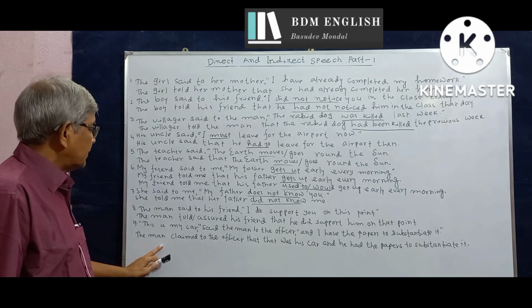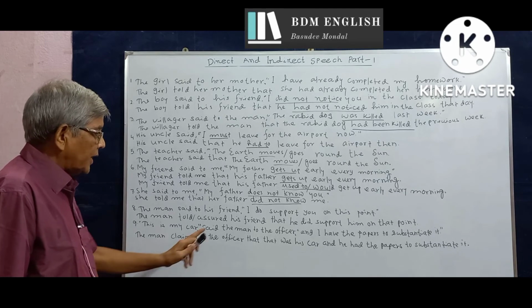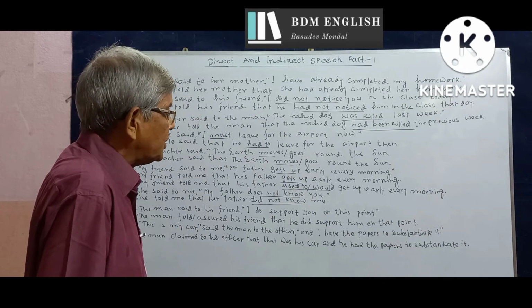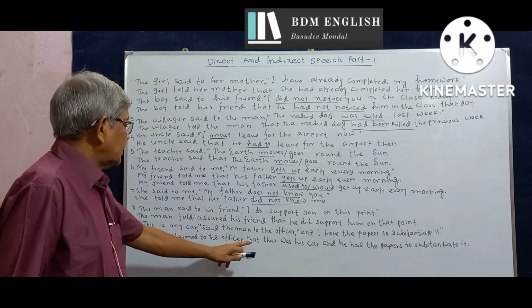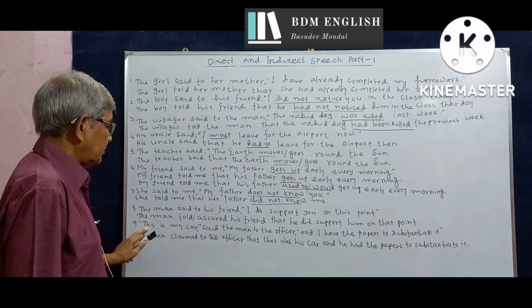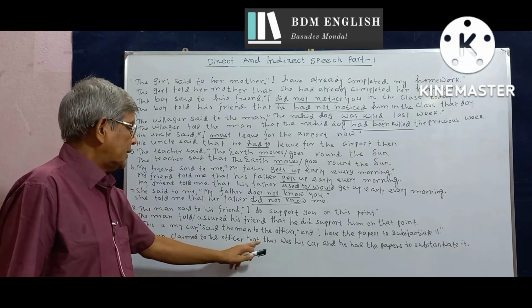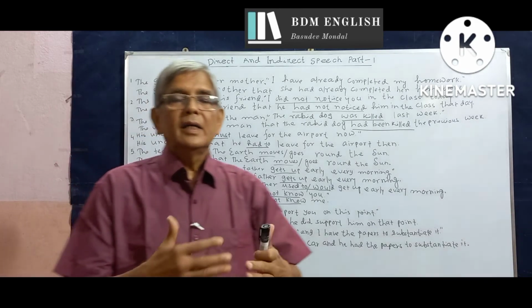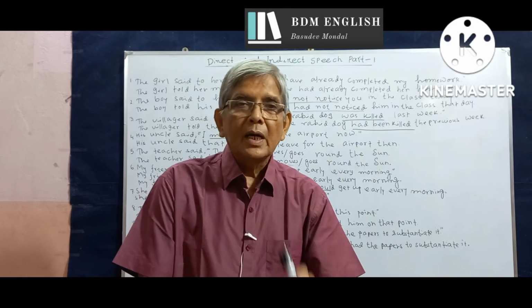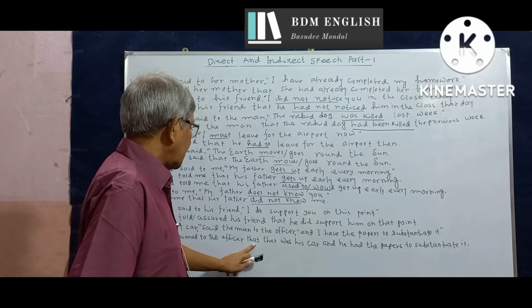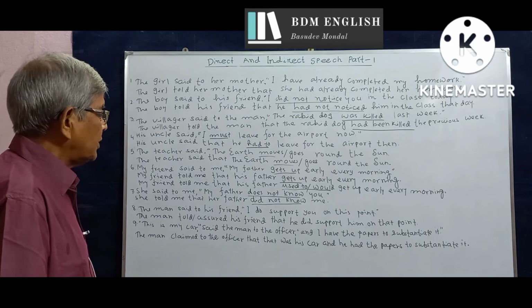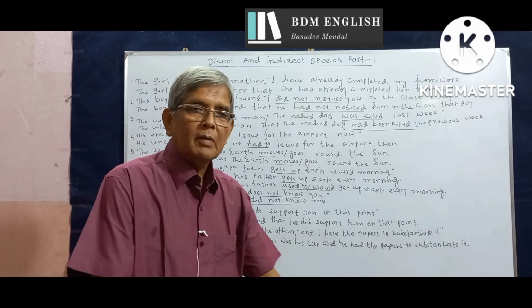The man claimed to the officer that that was his car, and he had the papers to substantiate it. This is a demonstrative pronoun. It is the changed form of this, this one. And this, that, is the connective, the conjunction that we bring in from outside to begin the subordinate clause. So this is a conjunction, and this one is a demonstrative pronoun. That is all about grammar today.